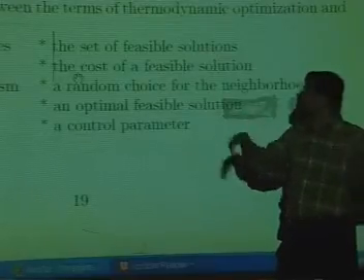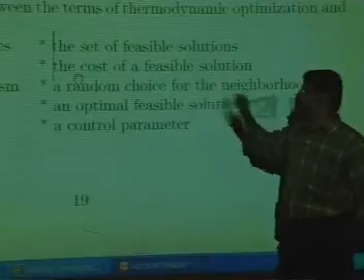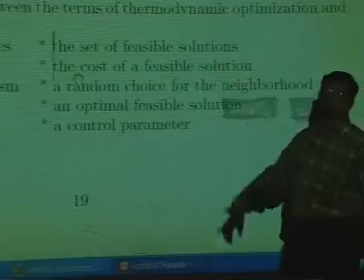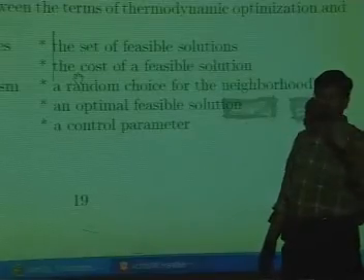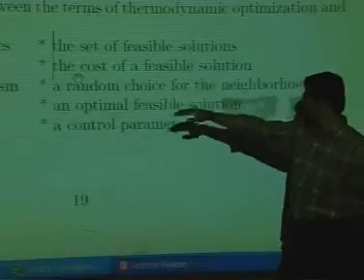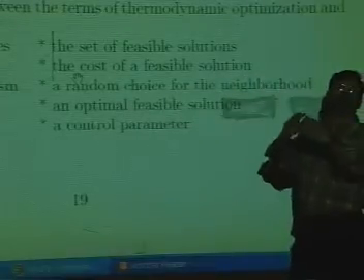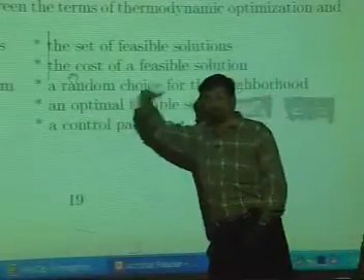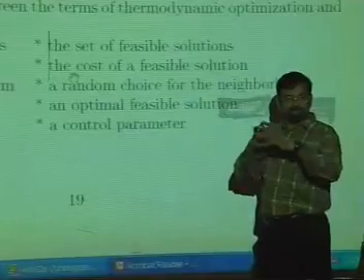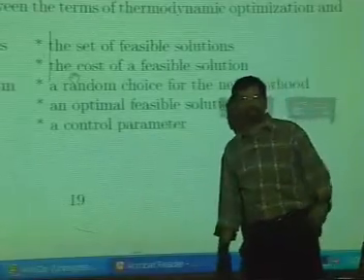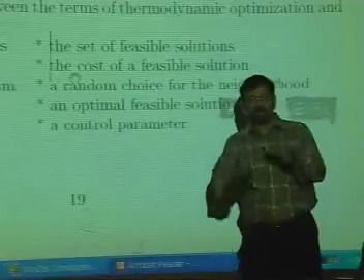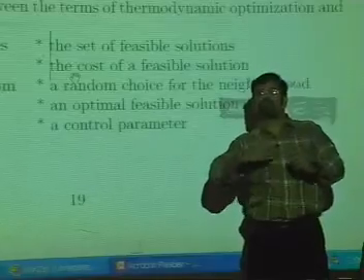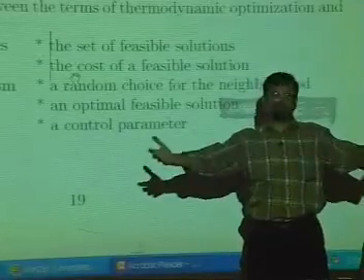So how do you choose the next state? You choose randomly from its neighbors. The optimal state there is equal to the optimal feasible solution. The energy level being lowest with no impurities is equivalent to the optimal feasible solution with no redundancy, overhead, etc. The temperature cooling schedule is the control parameter that we will have in our simulated annealing algorithm, and it controls the number of iterations that you are going to make to explore the entire solution space.